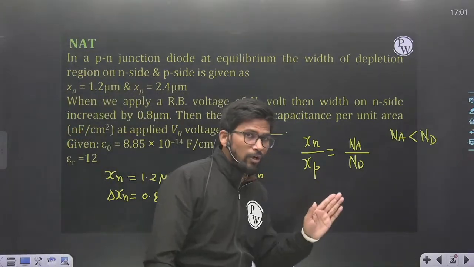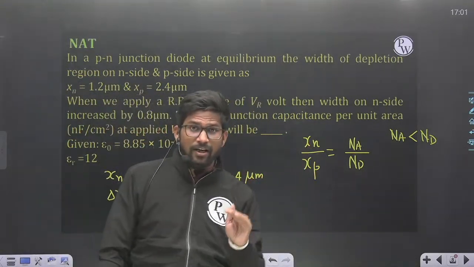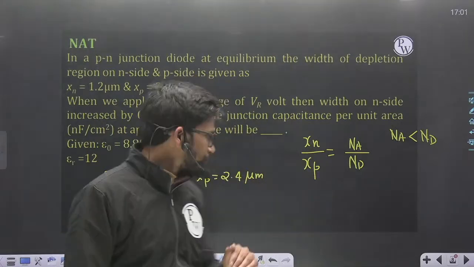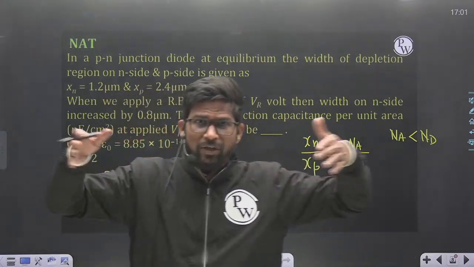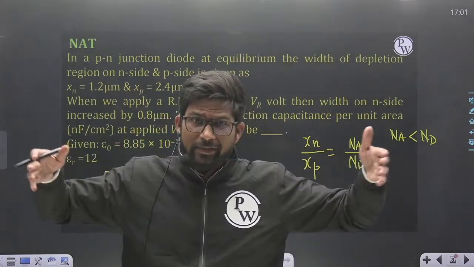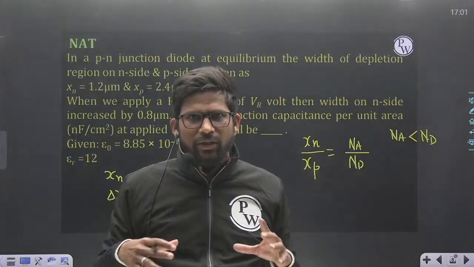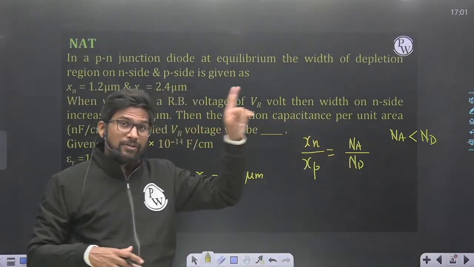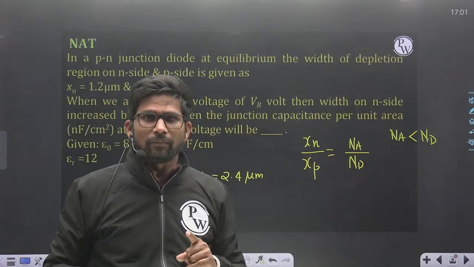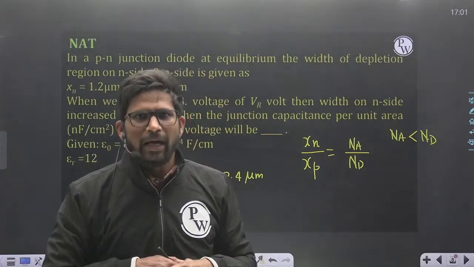So therefore, penetration on N side is lesser compared to penetration on P side. Now, when we apply a reverse bias, penetration on N side as well as P side increases, so that the overall depletion region width increases. Now, I need to find out the capacitance per unit area at applied reverse bias voltage VR.